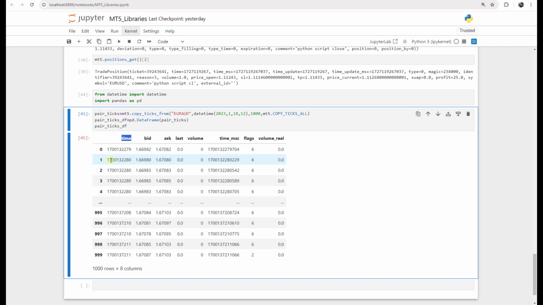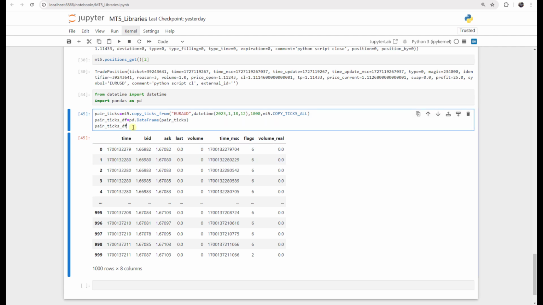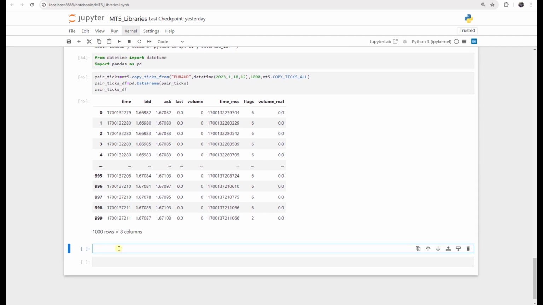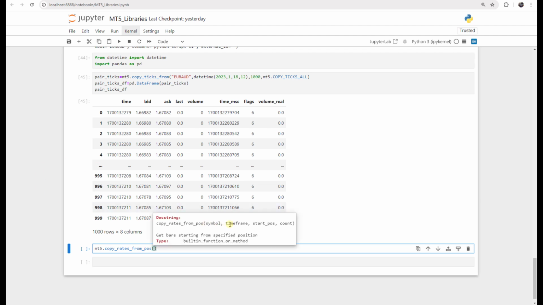We will change this time to the datetime format for the next data frame that we are going to define. And now we want to import the data as Japanese candlesticks, for example, for EURGBP. To do so, we say mt5.copy_rates_from_pos. And here again, if I press Shift and Tab: symbol, time frame, start position, count. Okay, let's do it. We do it for EURGBP and mt5 time frame daily, for example,